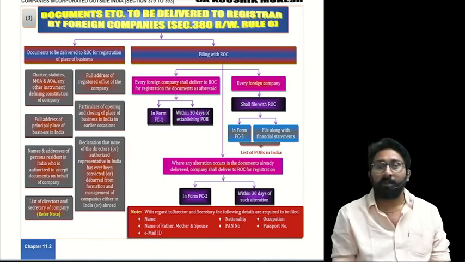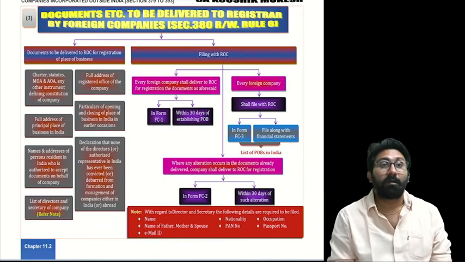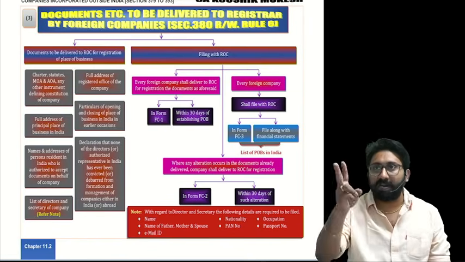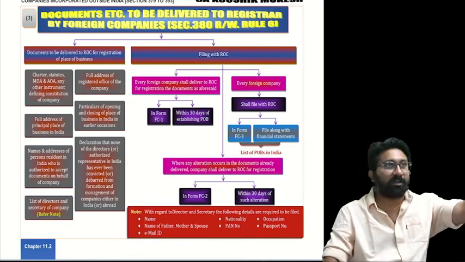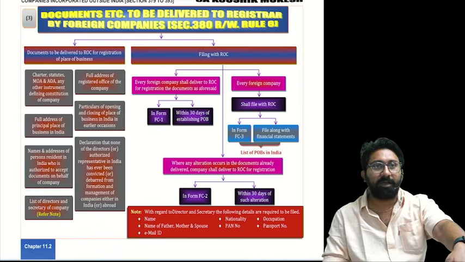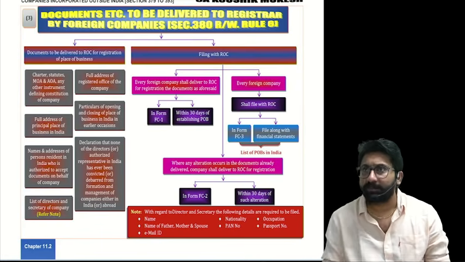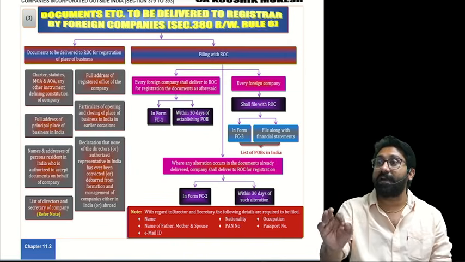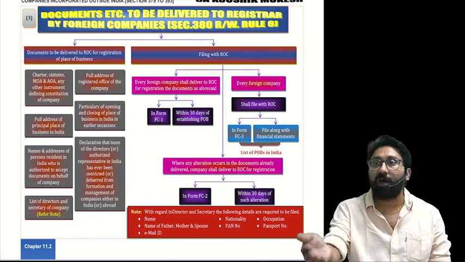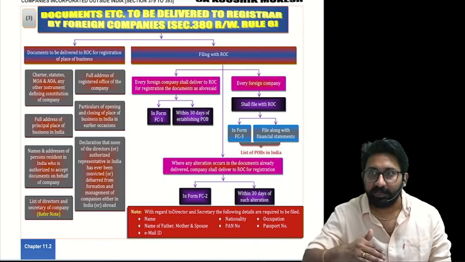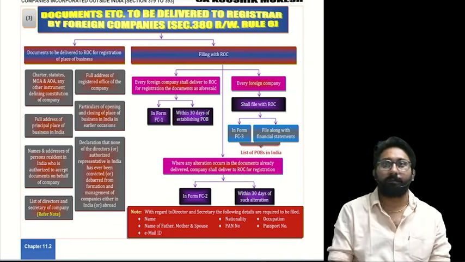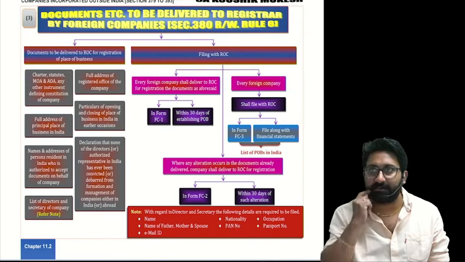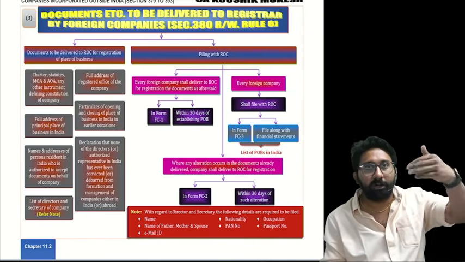Understood the point or not? How many points did we complete? Yes, 5 we completed. What are the 5? Charter, statutes, MOA, AOA, instrument. Second one, full address of registered office outside India. Full address of PPOB in India. Next, opening and closing in the earlier occasions. Last one is the name and address of the person authorized to accept the communications personally on behalf of the foreign company. Under which section? 383. 383 also we completed simultaneously. Tick that section also. Shall we continue further?